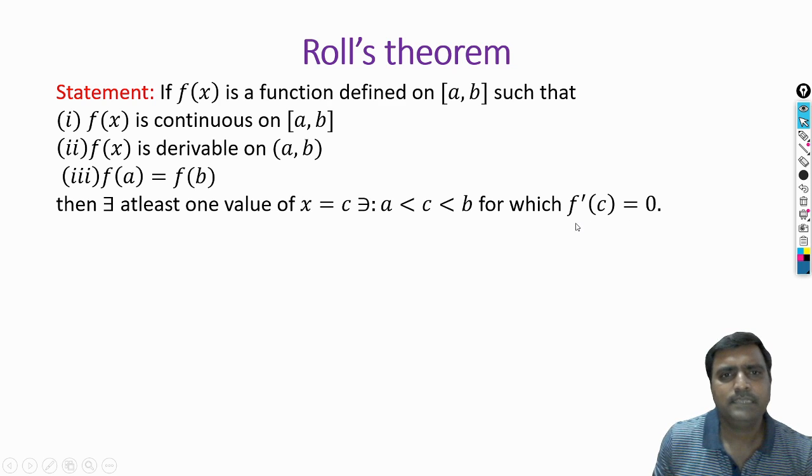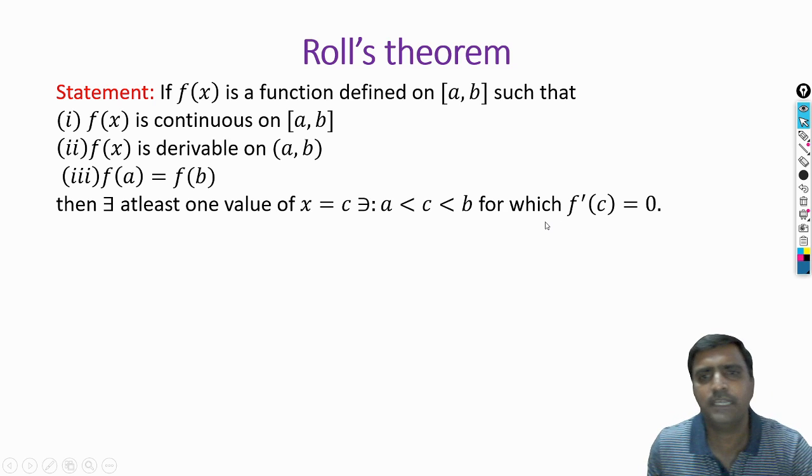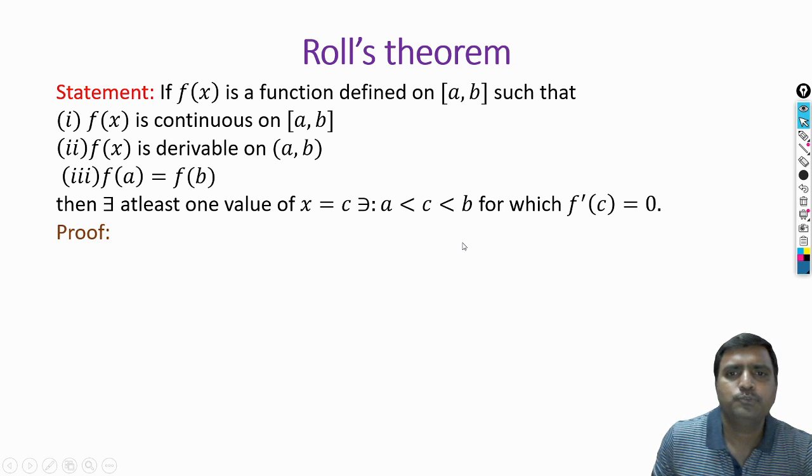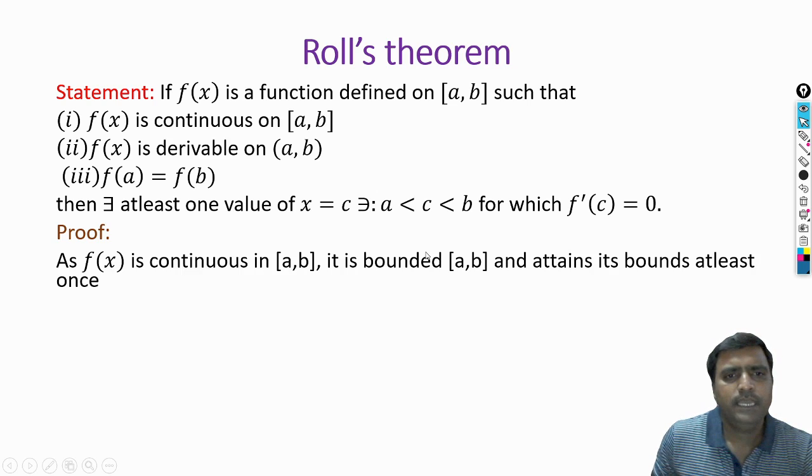To understand this theorem, we should first know what continuity and differentiability of a function at some point are. To prove this theorem, let us take that the function f of x is continuous. In the statement itself they say that the function is continuous in the interval ab. You see, we discussed one theorem.